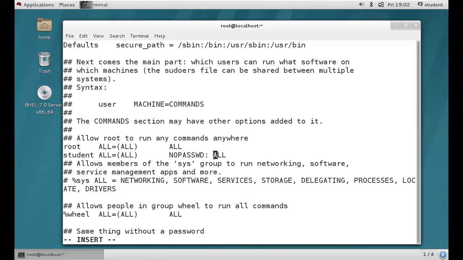Your EC2 user won't ask any password, right? Because in the sudoers file, by default, Amazon implemented this line for the EC2 user. Instead of student, you'll have ec2-user. If you want, you can check. Launch the instance, log in with ec2-user, then open this file with the visudo command, but you should add sudo.